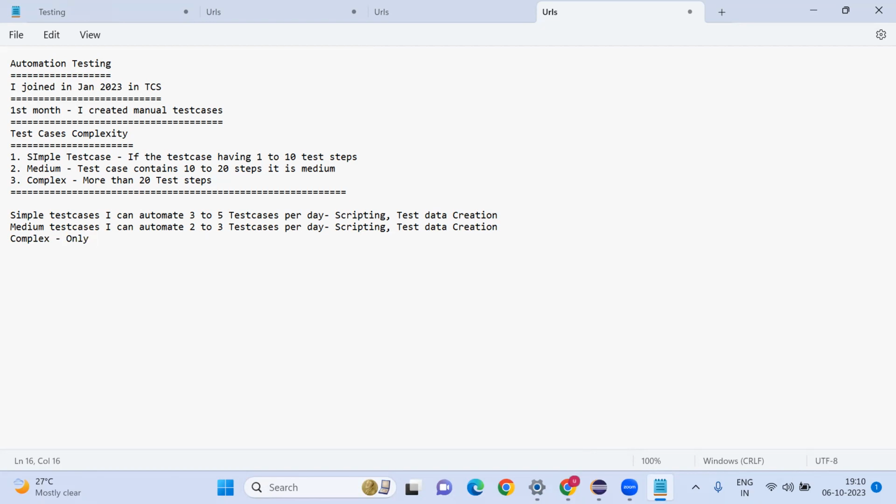Even when we automate in real time, if the test case has more than 20 steps, it will take the whole day. You need to add validation, then implement the logic, then prepare test data, like this.